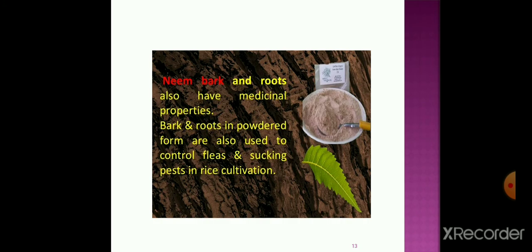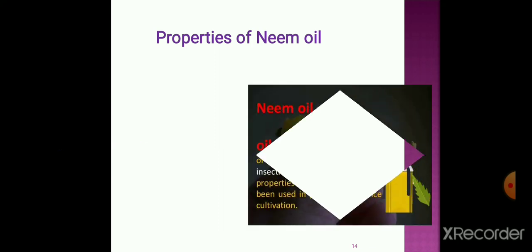Then the neem bark and neem roots also have medicinal properties. Bark and roots in powdered form are also used to control fleas and sucking pests in rice cultivation. Then what are the different properties of neem oil?